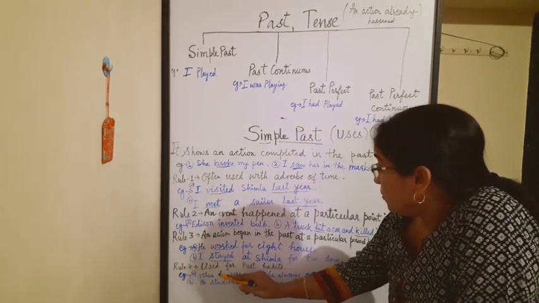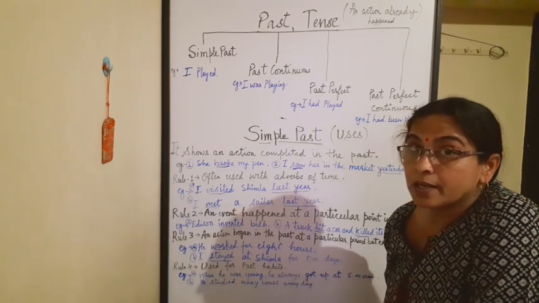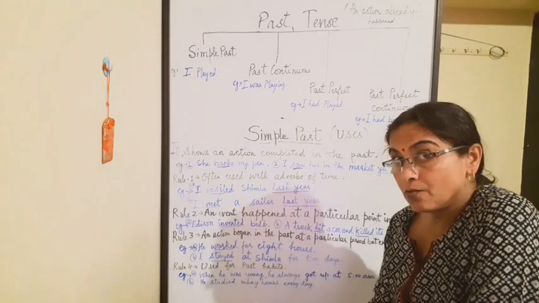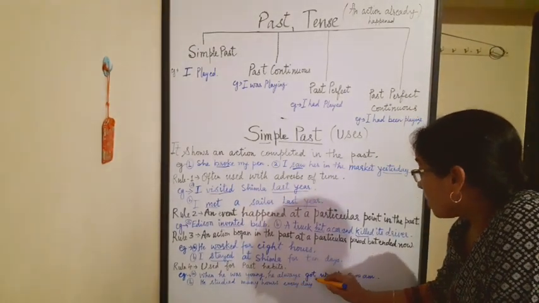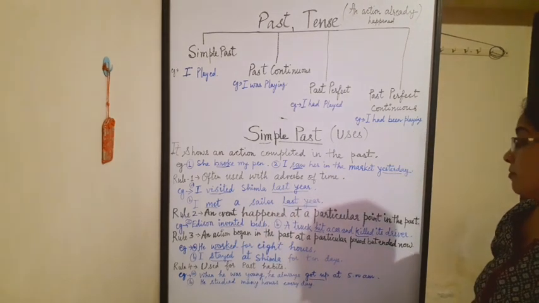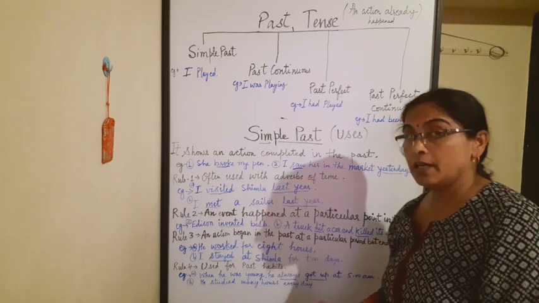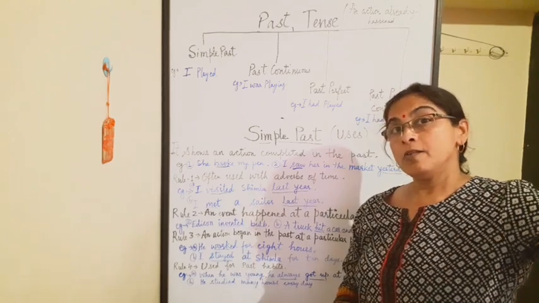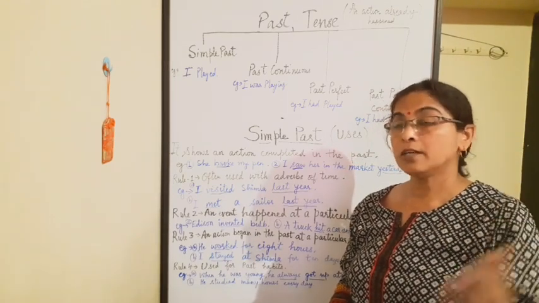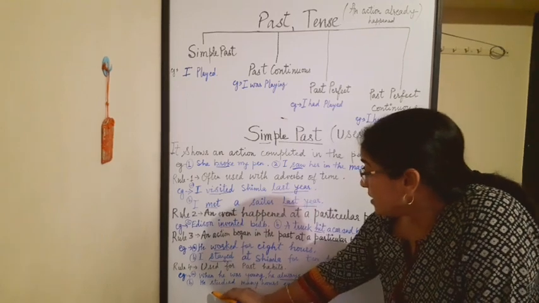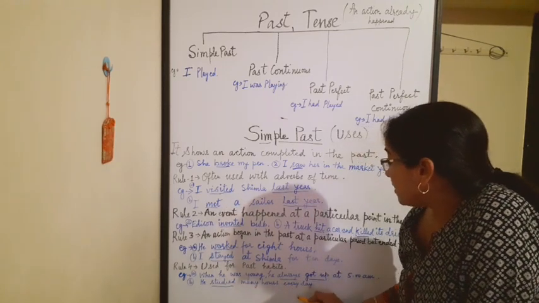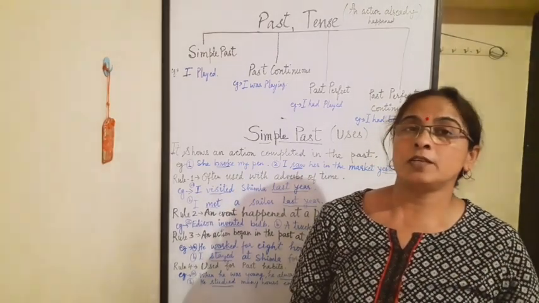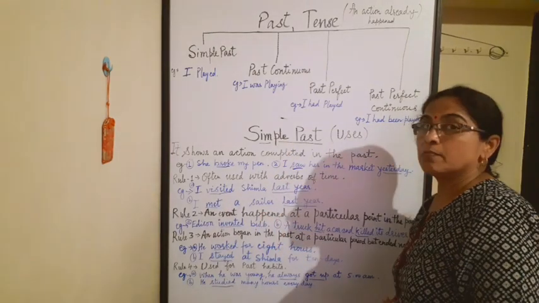Rule number 4, used for past habits. Habits which we had in the past. Like when he was young. When he was young, he always got up at 5 a.m. Always tells us about the habit. When he was, not now, means it happened earlier. Now he studied many hours every day. Not now. Earlier he used to study many hours every day. So that's all for the rules of simple past.